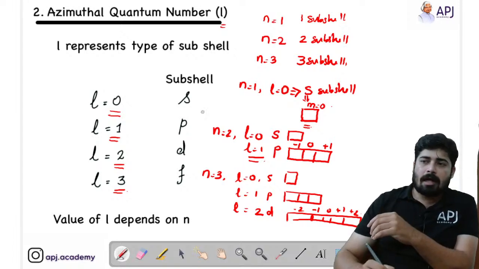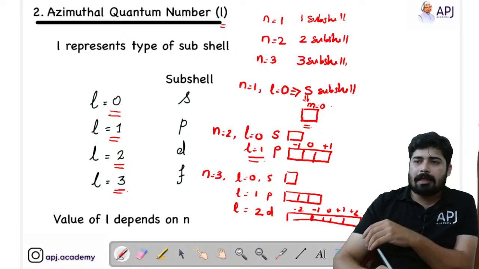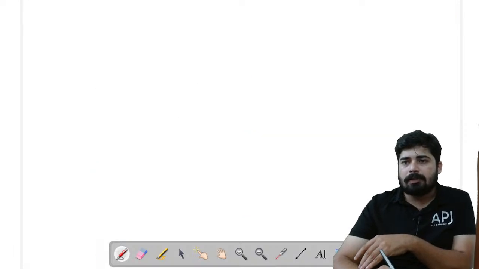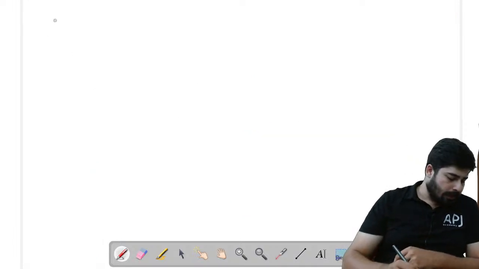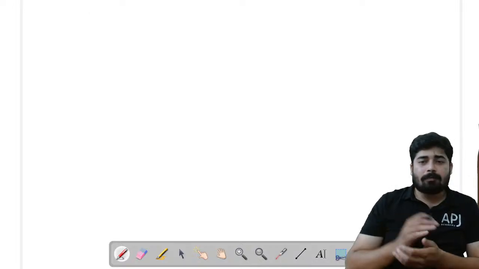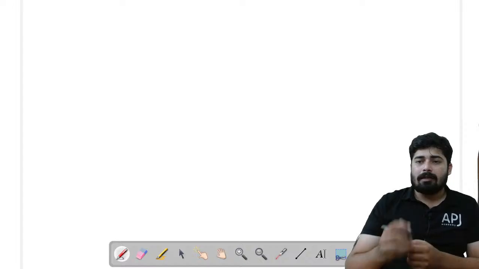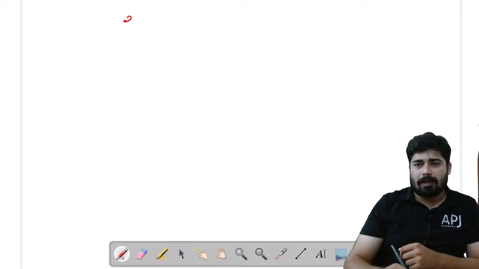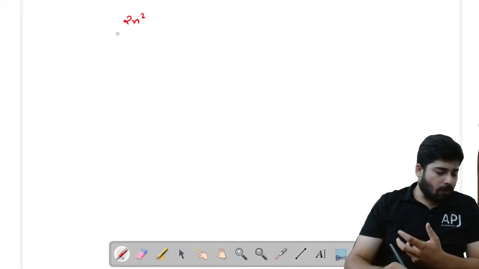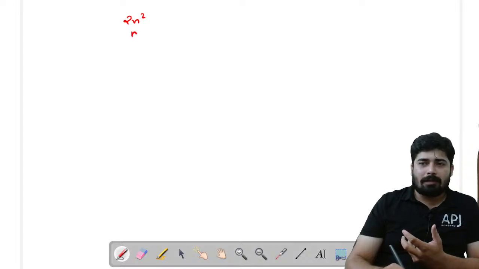Okay, now let me take a new page. Here, let's see this. We have already told that the maximum number of electrons in a given shell is equal to 2n square, and the maximum number of orbitals in a given shell is equal to n square.